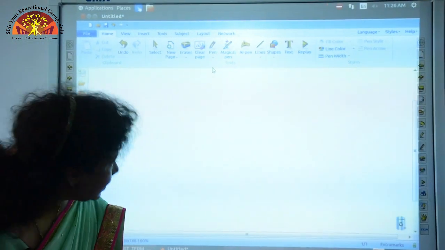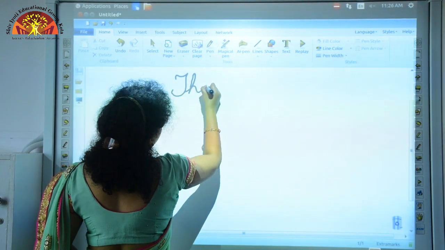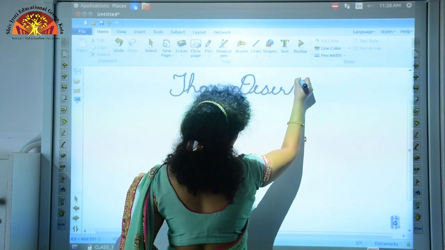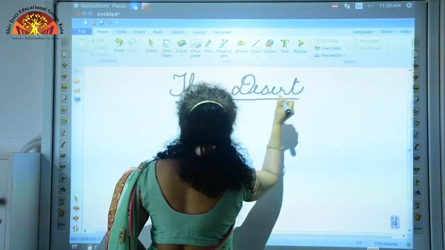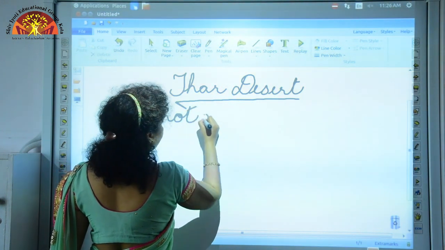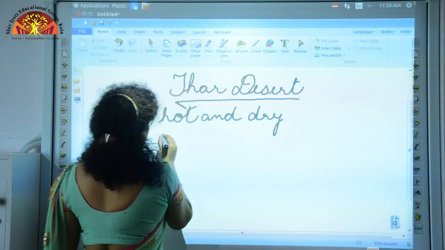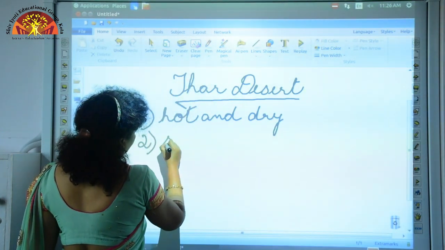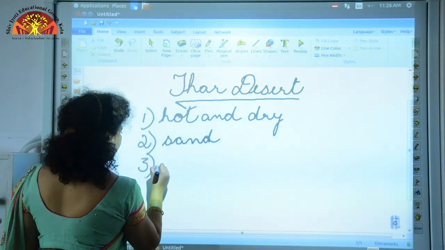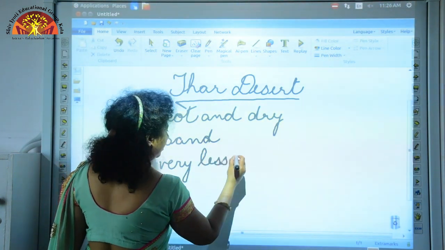What are the features here? Thar desert. Okay, it is very hot and dry here. Second, the whole area is covered by sand. Third, very less rainfall.